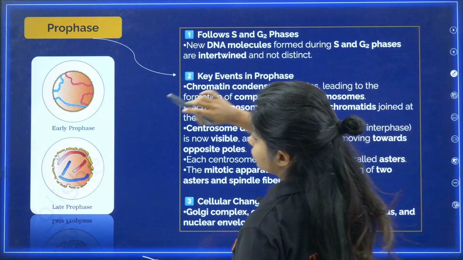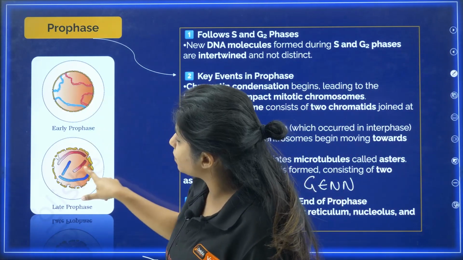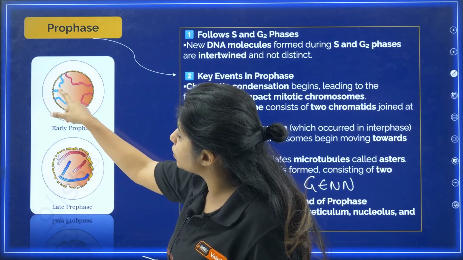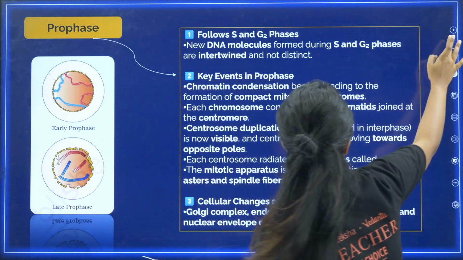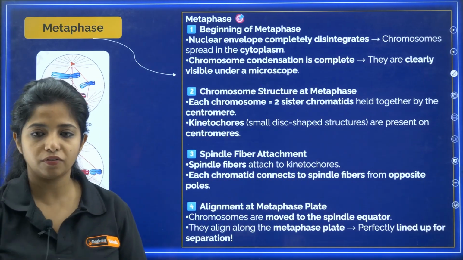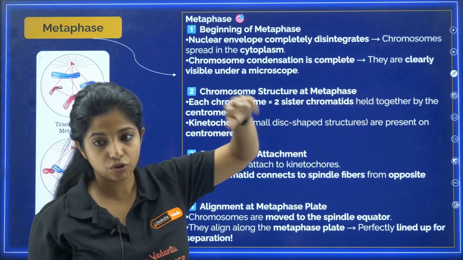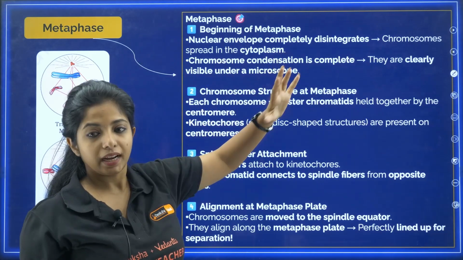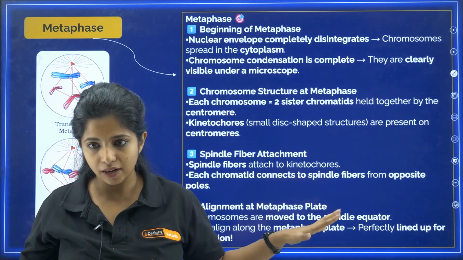Now this is the thing that you have. Initially it was like this, my dear children. Slowly you see the chromatin fibers have become the chromosomes, and the nuclear envelope that you see has also started disintegrating. Now we have the next phase, that is metaphase. In the beginning of metaphase, the nuclear envelope completely disintegrates. It started off there, but over here at the start of metaphase, the nuclear envelope completely disintegrated.